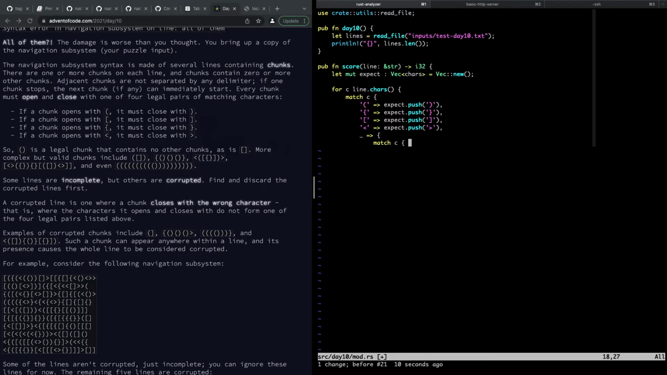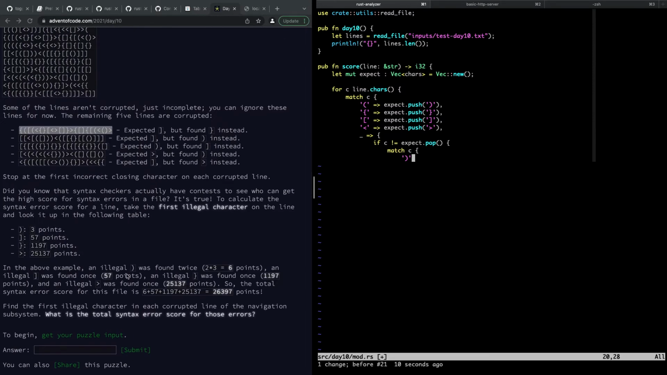And the reason I'm doing it here is because I want to return the score if it doesn't match. So we want to say if C is not equal to expect.pop, right? We're going to pop the last one, and it should be a closing character. Then we're going to match on C here. If we got a close and we weren't expecting a close,